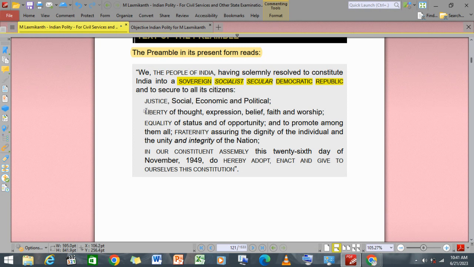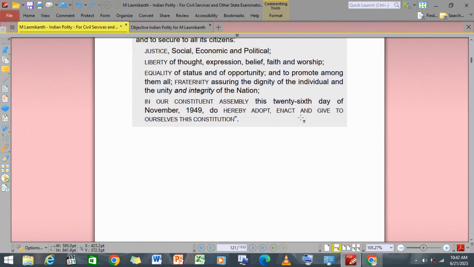And to secure to all citizens of India justice, social, economic, and political; liberty of thought, expression, belief, faith, and worship; equality of status and of opportunity; and to promote among them all fraternity, assuring the dignity of the individual and the unity and integrity of the nation. In our Constituent Assembly, this 26th day of November 1946, do hereby adopt, enact, and give to ourselves this Constitution. That means they have adopted, enacted, and given to themselves this Constitution.